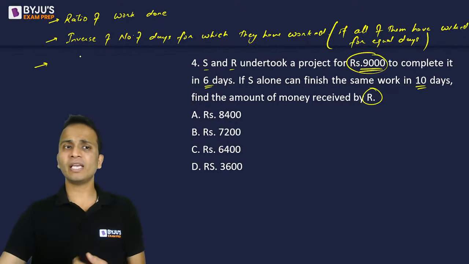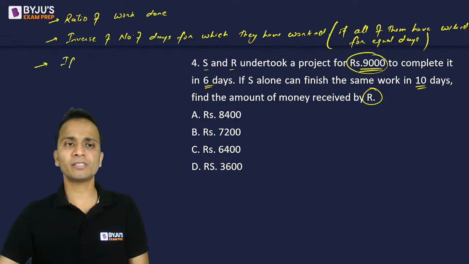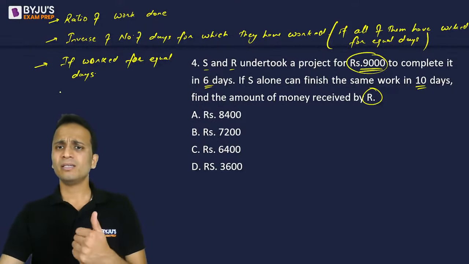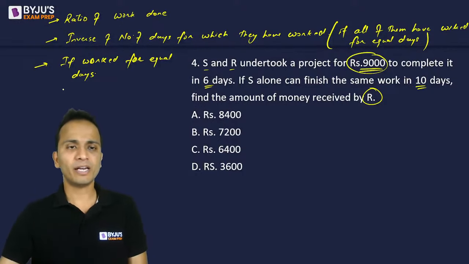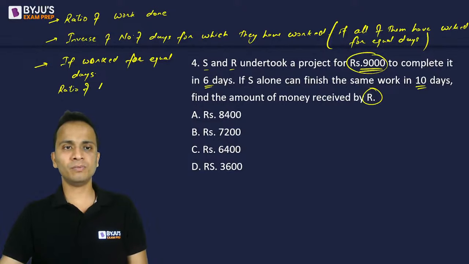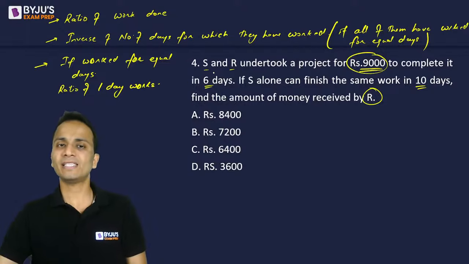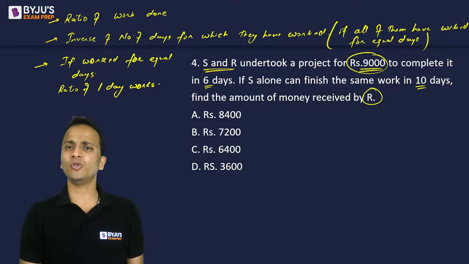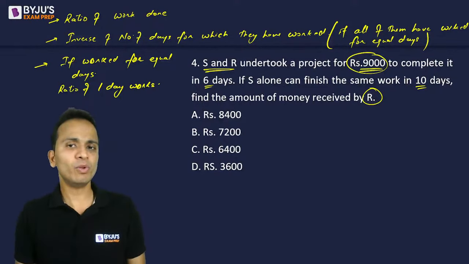Also, once again, if they have worked for equal days, pardon my handwriting, then this money can also be divided in the ratio of 1 day work, the ratio of 1 day work of S and R. Okay, so these are the three things using which you can find out how the money will be divided.